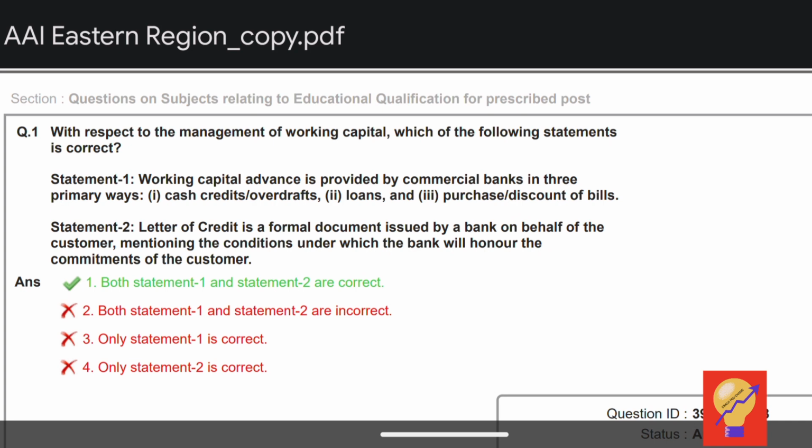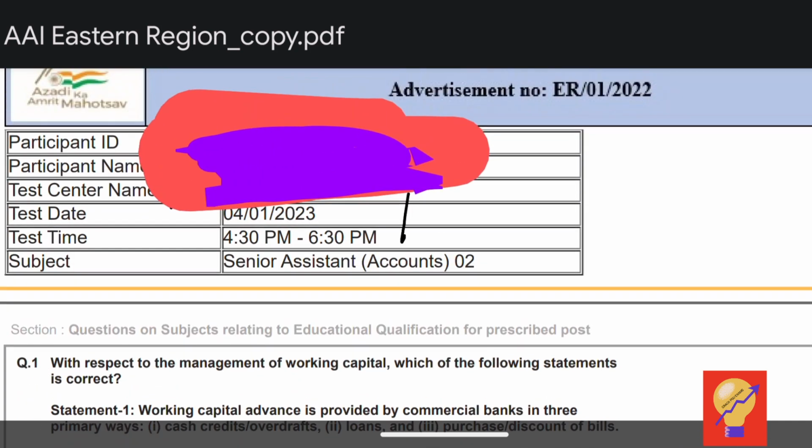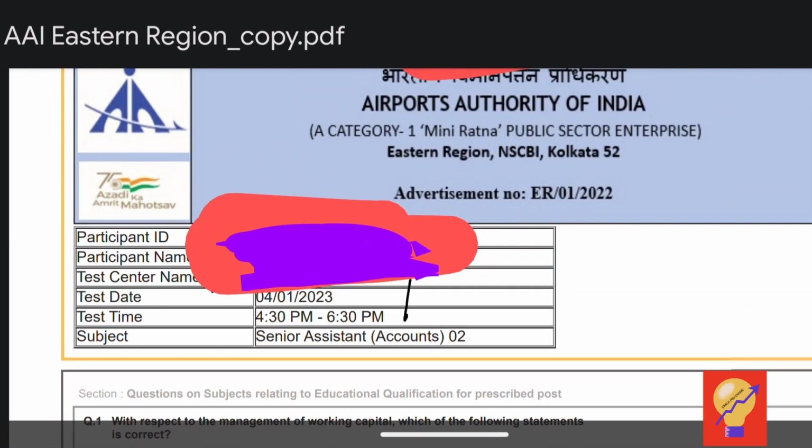Today let us look into one of the previous papers of AAI. This specific paper belongs to the AAI Eastern Region examination which took place on 4th of January this year for senior assistant accounts. This particular syllabus is common for both senior assistant accounts and junior executive finance.